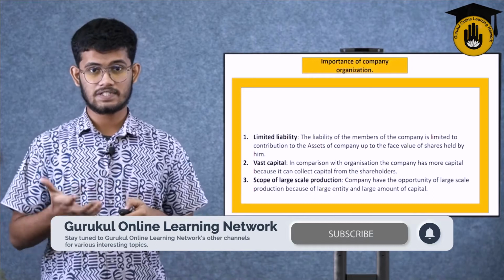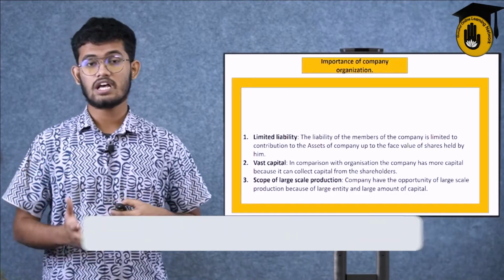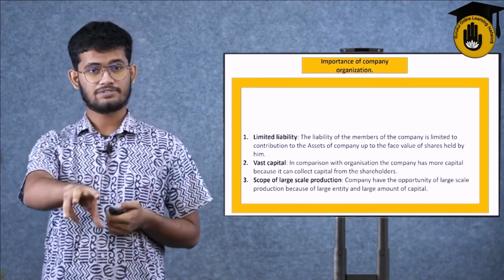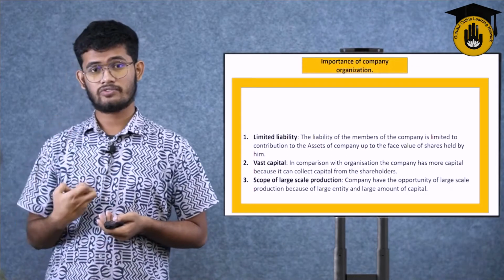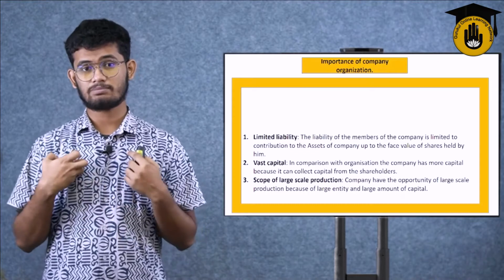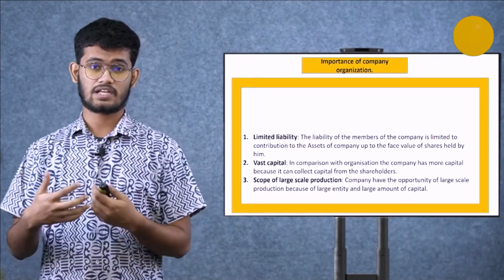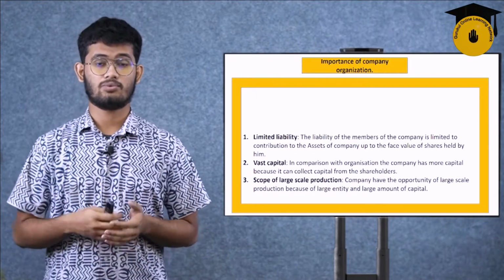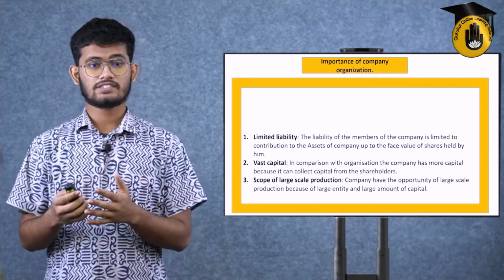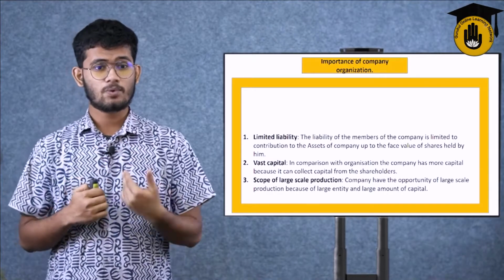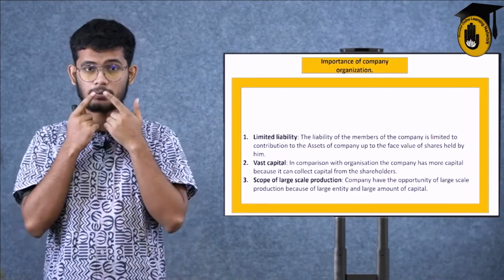In a partnership business, if there are 5 partners or 20 partners, the money they are investing is the fixed amount of money they're giving as capital. And when they're taking profits, it is a fixed amount of profits. And if it's liability, sometimes it's unlimited, sometimes it's limited. It cannot be determined what the position of the liability will be. So, vast capital. But a company has more capital because it can collect capital from the shareholders.